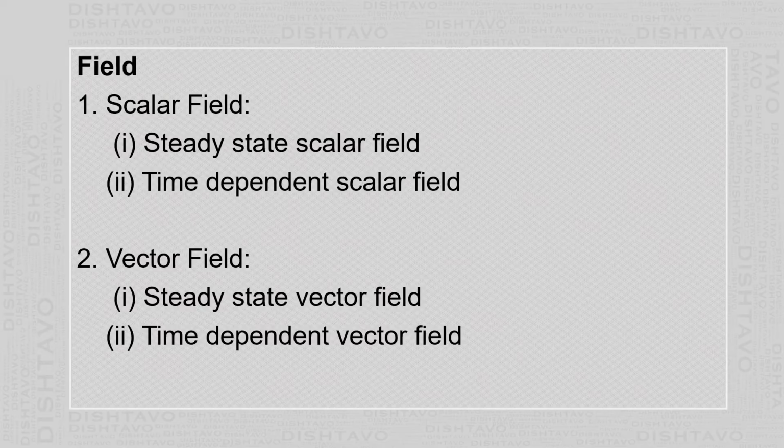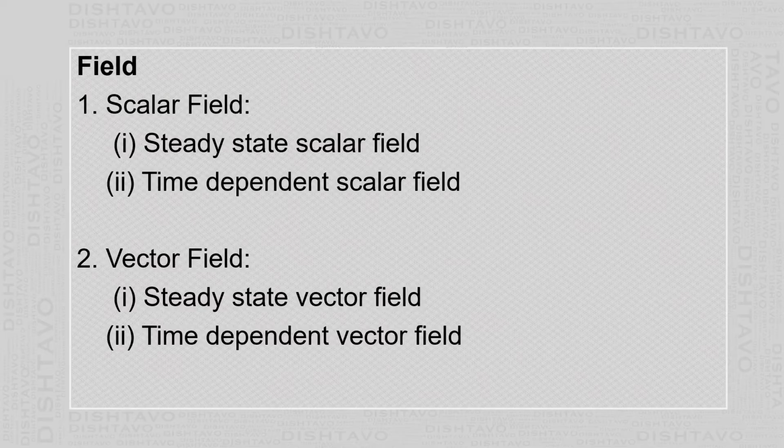So temperature is a scalar physical quantity, and at a given point on the rod, with the time, the temperature goes on increasing. So temperature takes different values. It depends on time, and it is an example of a time dependent scalar field.